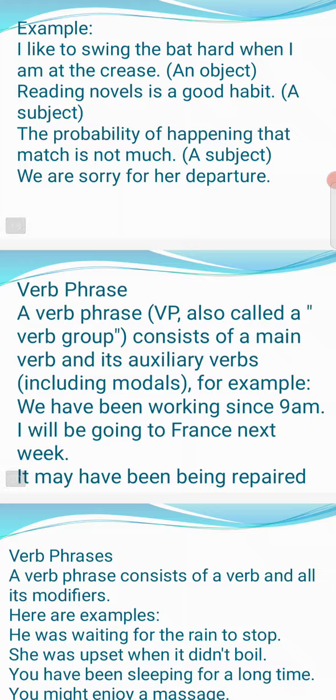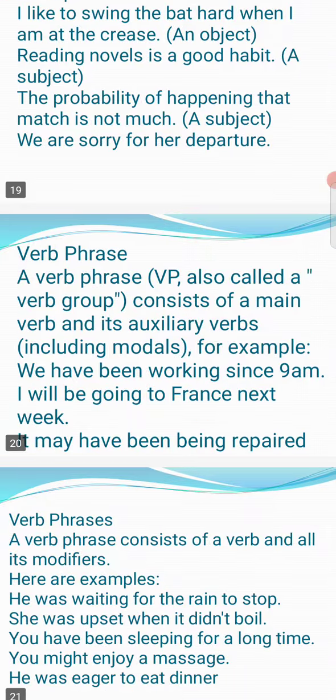Second comes the verb phrase. A verb phrase, also called a verb group, consists of a main verb and an auxiliary verb, including the modals also: may, might, will, has, all these. For example, we have been working.